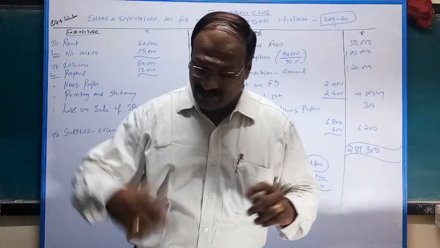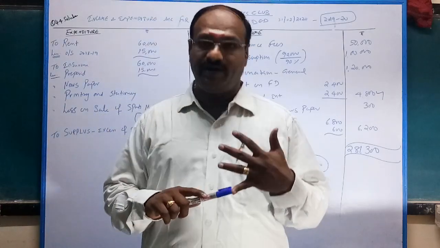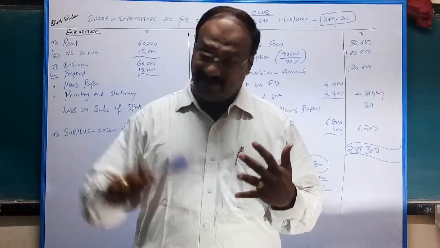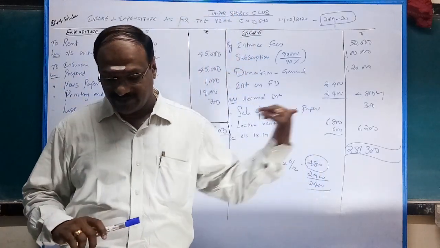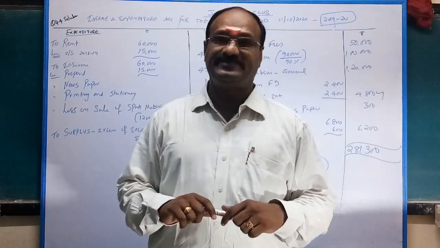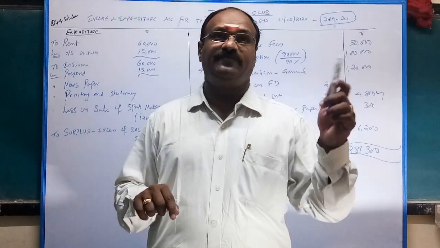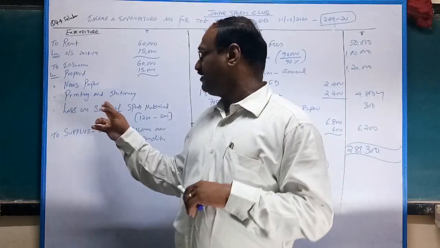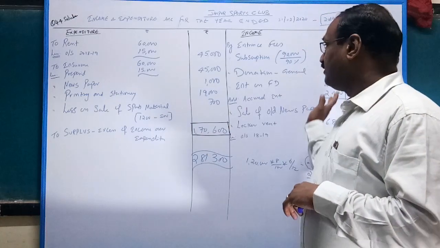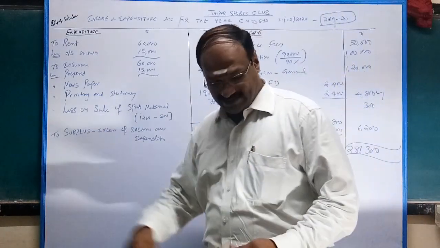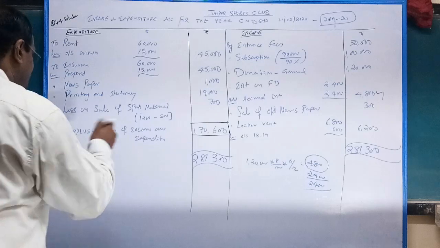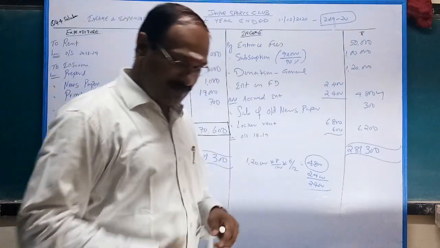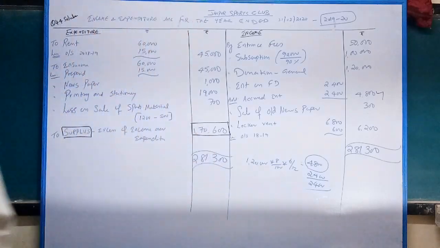And what other items are given? Sports equipment, balance sheet item, asset. Furniture, balance sheet item. Fixed deposit, balance sheet item, but interest is revenue, that is income. Tournament expenses, 10,000, you have to deduct from the tournament fund on the balance sheet liability side. Books, asset. Newspaper and printing, you will take into account. Thereby, income minus expenditure, surplus. Income minus expenditure, surplus, how much? 1,70,600. Please make a note. Quick.